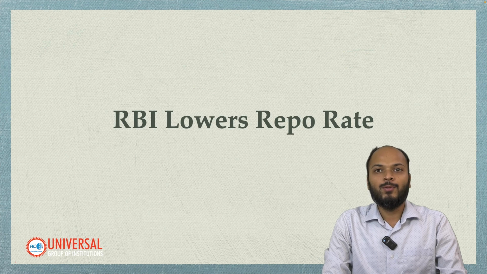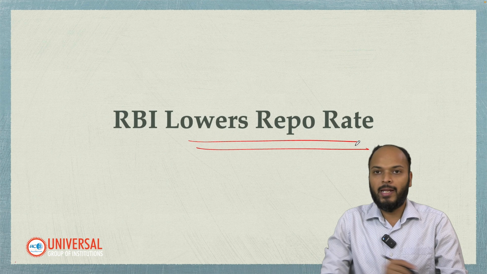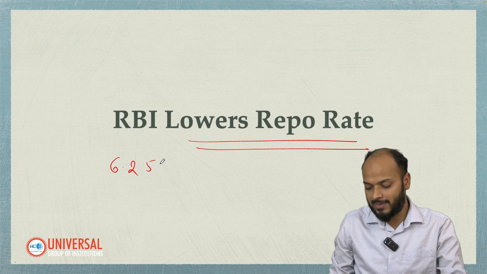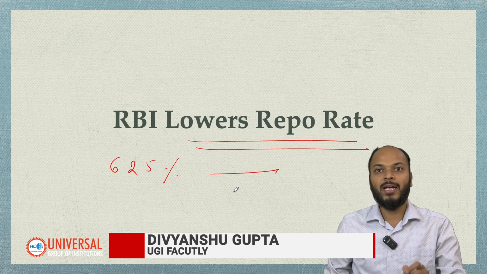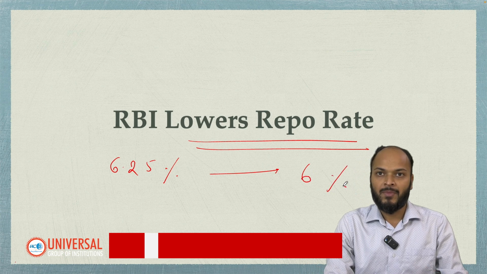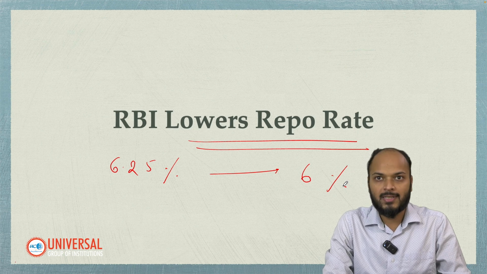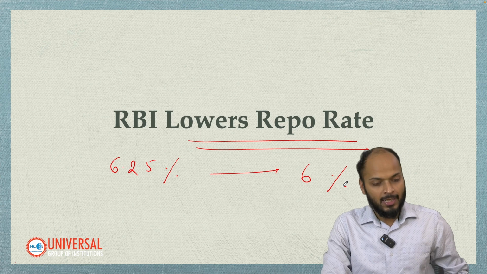Hello everyone. So the Monetary Policy Committee, which is led by the RBI Governor, has decided to lower the repo rate. Repo rate, which was till now 6.25%, has now been lowered by 25 basis points, that is by 0.25%, and now it will be 6%. And hence, in this video, we are going to discuss firstly what is repo rate, how does it target inflation, then what was the need of lowering repo rate now, and the implications of it.